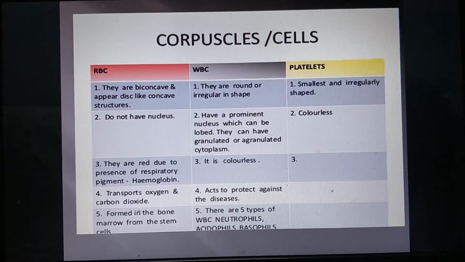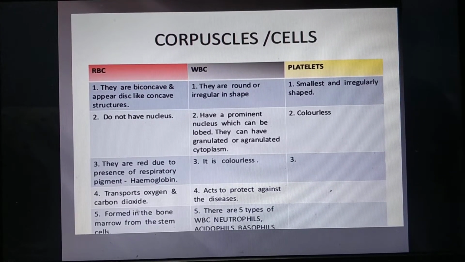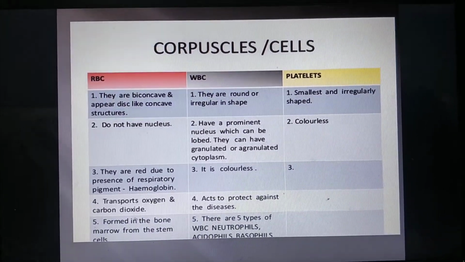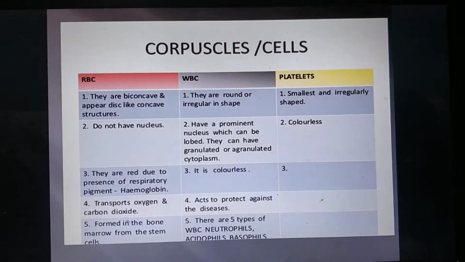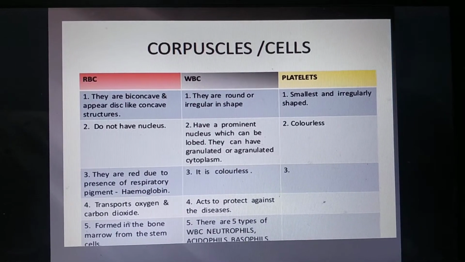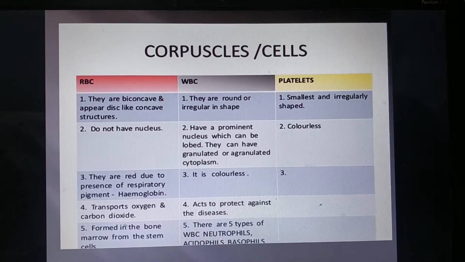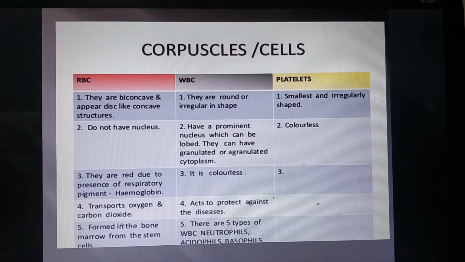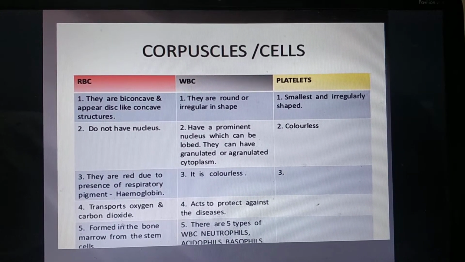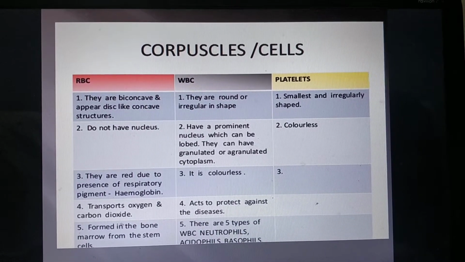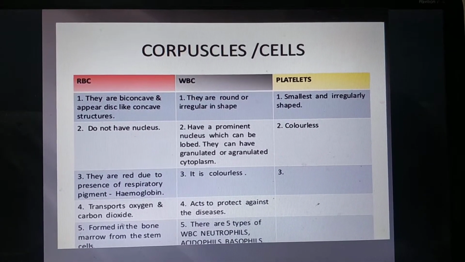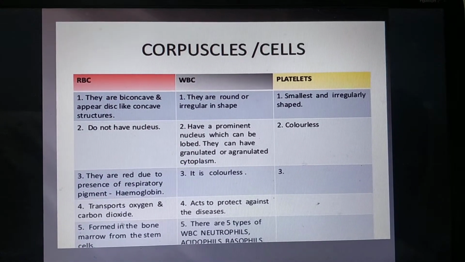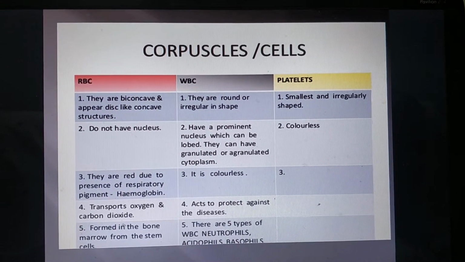Different corpuscles are RBCs, red blood corpuscles, WBCs, white blood corpuscles, and platelets. Red blood corpuscles are red in color, biconcave, and they don't have a nucleus at maturity. They are red due to the presence of hemoglobin in them, and the function of RBCs is to transport respiratory gases, oxygen as well as carbon dioxide.